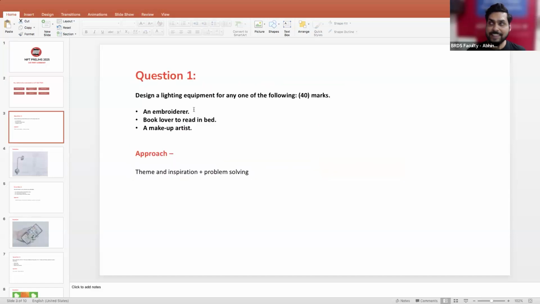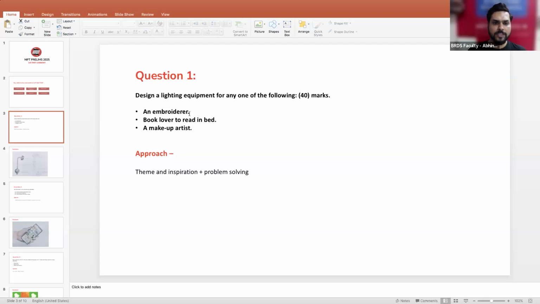If we see question one, it says design lighting equipment for any one of the following. This question was for 40 marks, which holds the maximum weightage in one question. It required a good understanding of drawing and also your concept. The personas they are giving here are an embroider, a book lover to read in bed, a makeup artist. Lighting equipment can be anything from a table lamp to a wall fixture to any other kind of fixture.